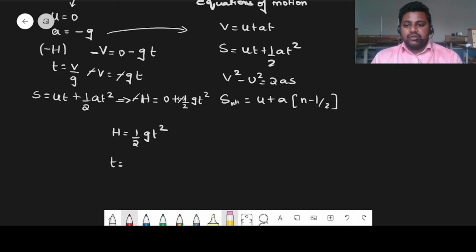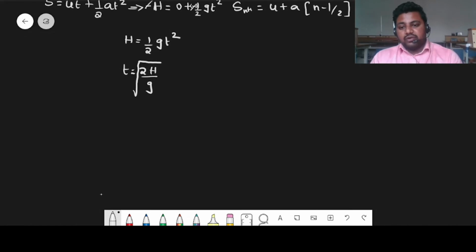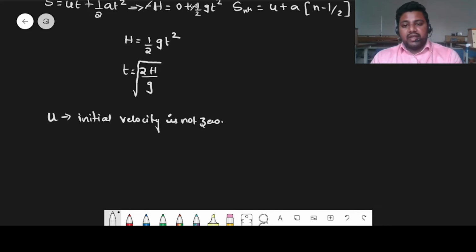So now, this is about an object traveling in downward direction. In this condition, there might be another subcase in which the object is projected in downward direction with an initial velocity u. If initial velocity is not 0, then use the same equation along with the same sign convention. You will be getting final velocity is equal to u minus gt.